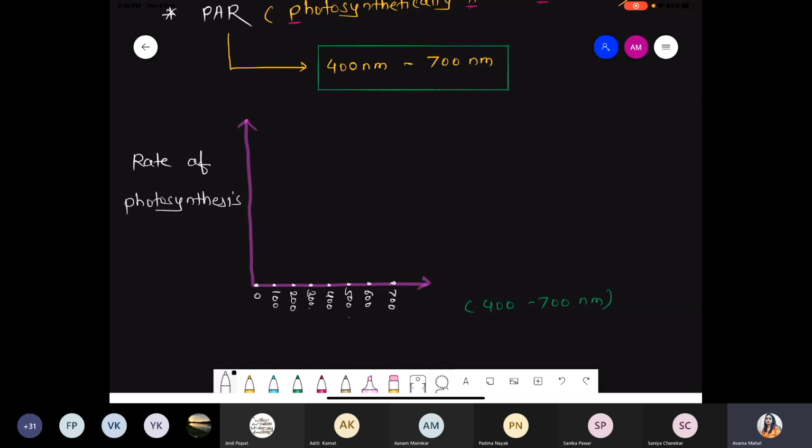So these are the range, and these are the light intensity. And light intensity is measured in nanometer because we are talking about the wavelength.